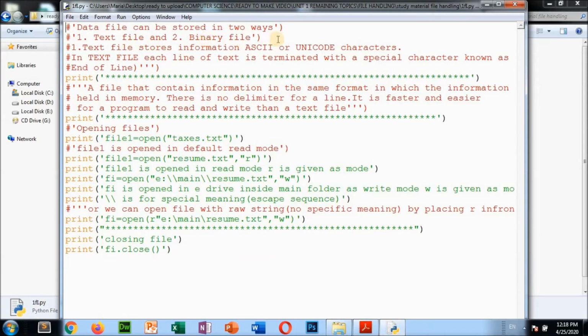Here, data files can be stored in two ways, text and binary files. CSV is another which you can also use. So here see, print opening a file. What we have already discussed: file1 open texts.txt, so we are opening this texts.txt file. Open resume.txt, so we are opening the resume.txt file in read mode. How we are opening, what we are opening, everything is written here. You can see how to close a file, everything is given there. So you can see this comment.